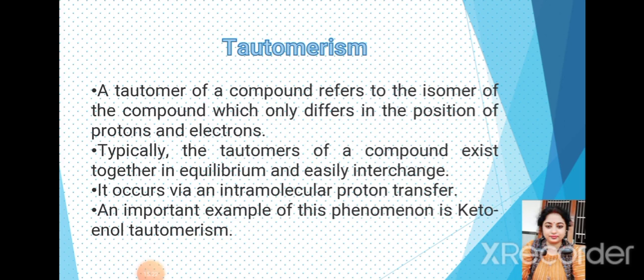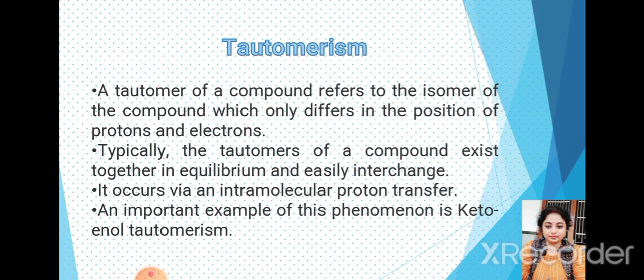Last is tautomerism. This is a special type of functional isomerism where the isomers exist simultaneously in equilibrium with each other. The term tautomerism is a Greek word, coming from tauto meaning same and meros meaning parts, that is, same parts. It was used by Laar in 1885 to describe the phenomenon of a substance reacting chemically according to two possible structures.